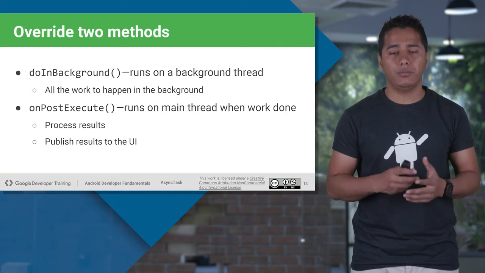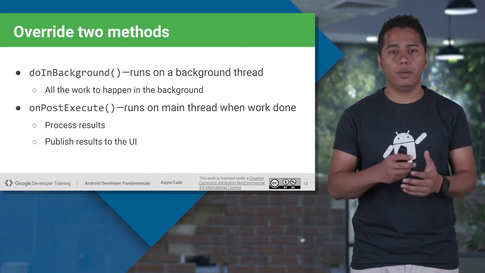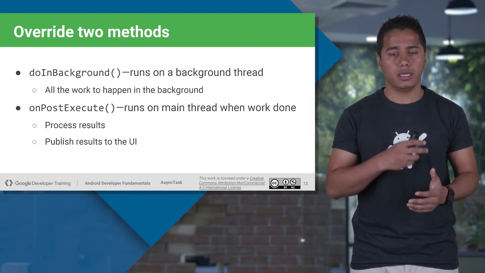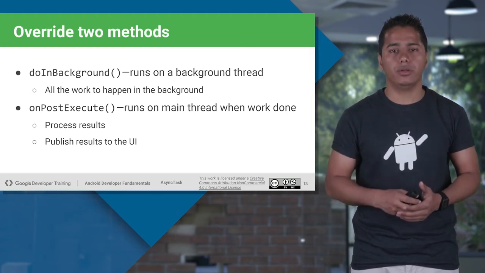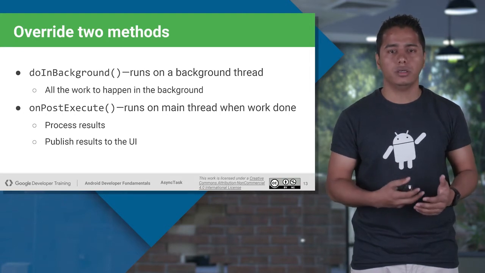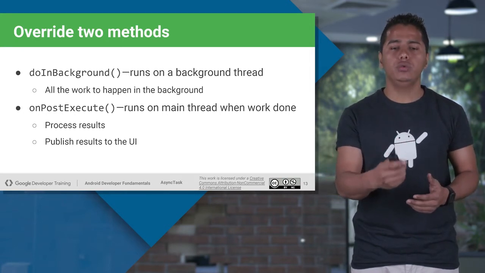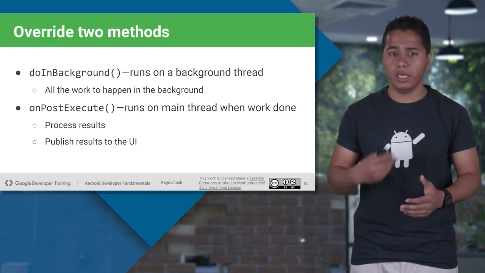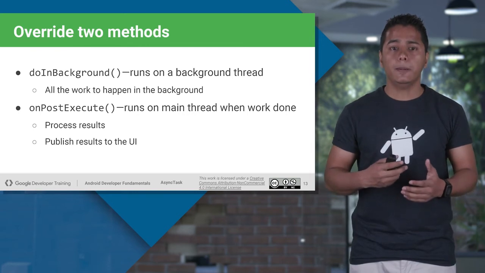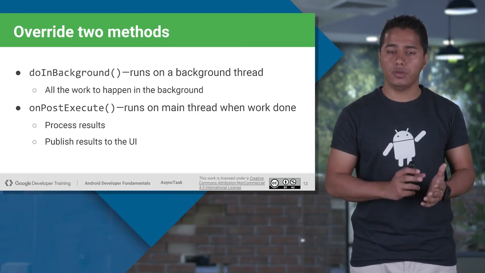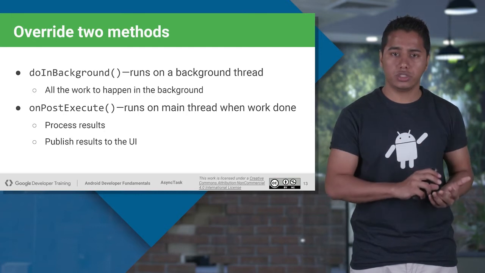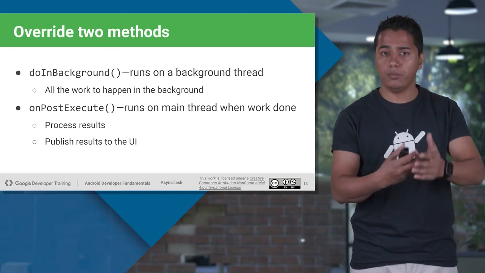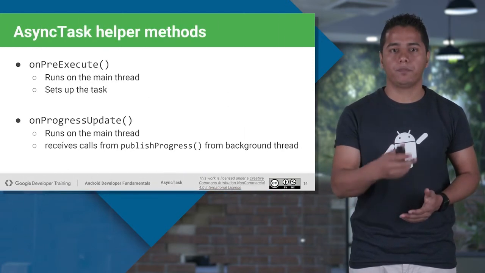So how will I update my UI operation? Let's say you want to update any UI at the end of the functionality of your task. Once your task is complete, now you want to update your UI, any text view or any edit text. Then you will be using onPostExecute. You have to override this method, and this method runs in your main UI thread. It helps bring the data, which is in your doInBackground, to your main thread for the updating.